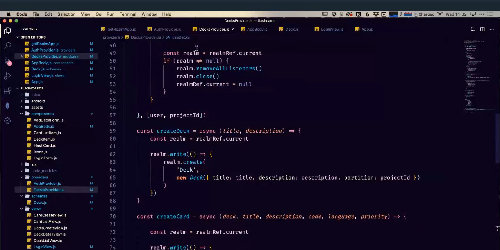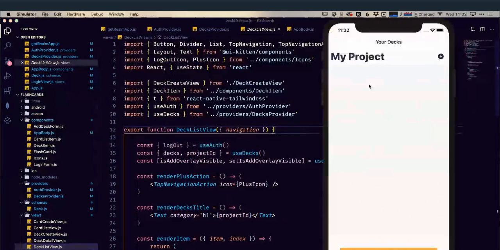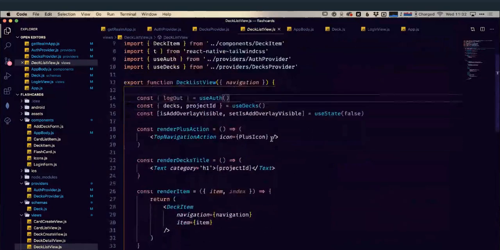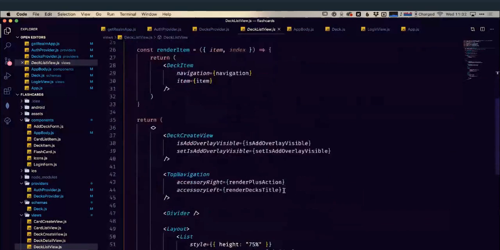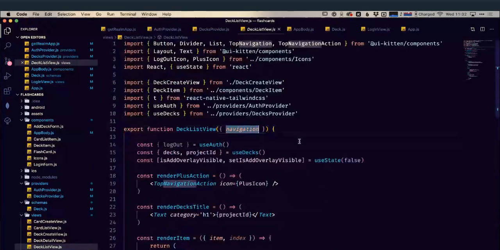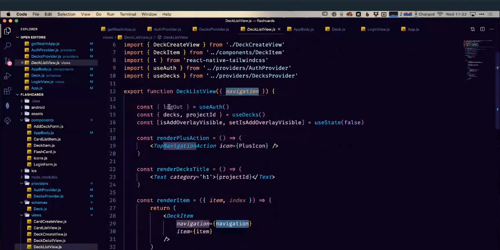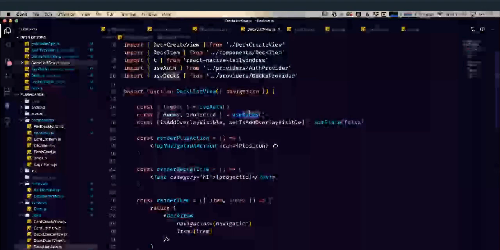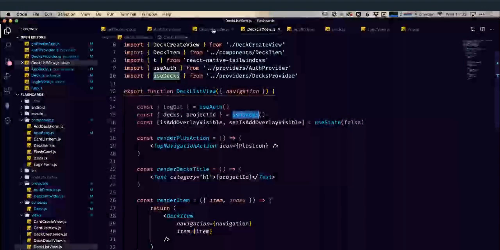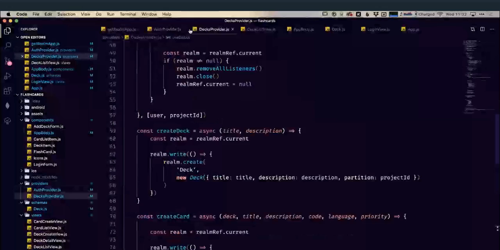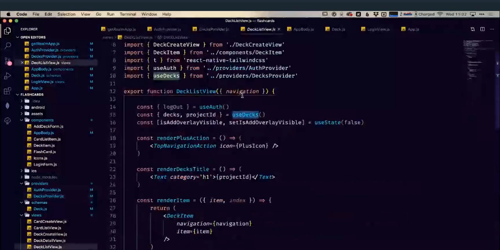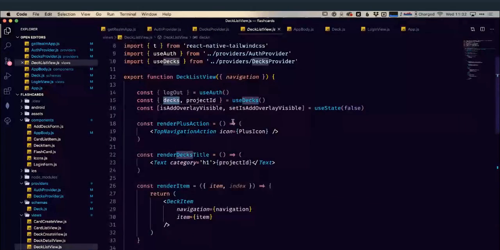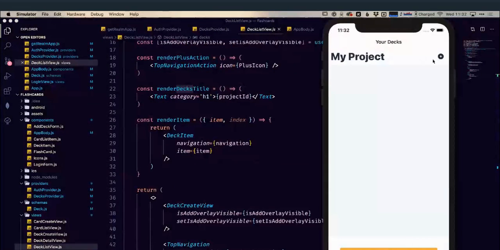So let's have a look at the deck list view, which is this one that we're now looking at here. And we can see I've already got most of the stuff imported for us. It's taking this navigation element. It has a reference to our logout function. Running down here, it has a reference to our decks. If you use useDecks, remember these are all wrapped within this decks provider, within this auth provider, so they can use both the useAuth and the useDecks. So we have reference to our decks, but none of the stuff is wired up. So they're just buttons that do nothing right now.